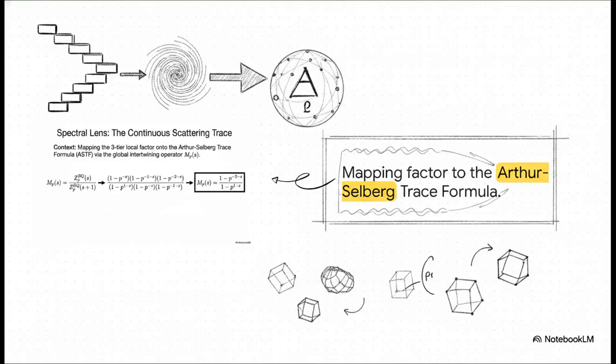Okay, pivoting over to the spectral side for our final test. We map the three-tier local factor onto the Arthur-Selberg trace formula via this global intertwining operator, M_p(s). By substituting our derived highest weight ladder into the ratio of local L functions, we get this explicit local scattering matrix operator, M_p(s). As you can see from the math, it equals 1 minus p to the negative 2 minus s, all over 1 minus p to the 1 minus s.